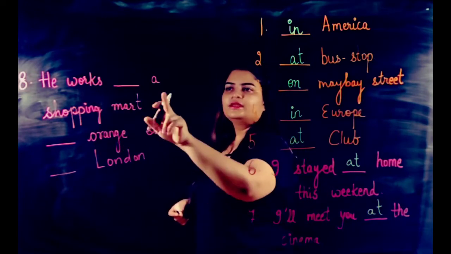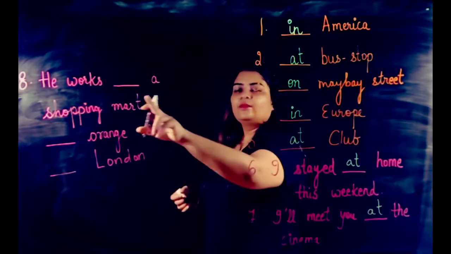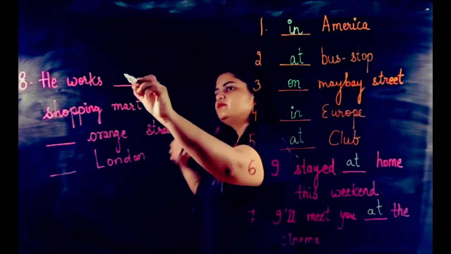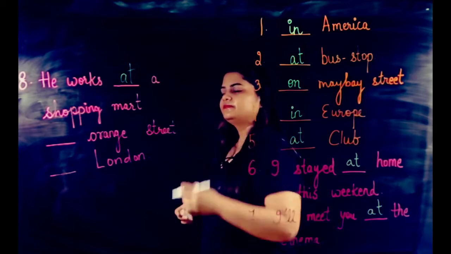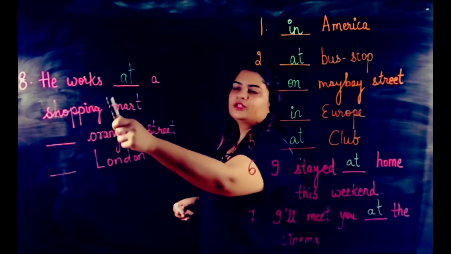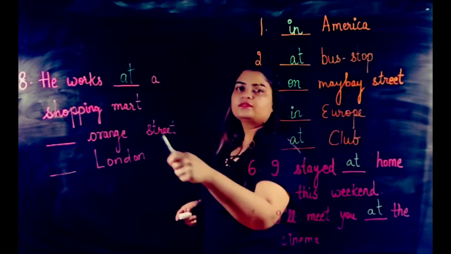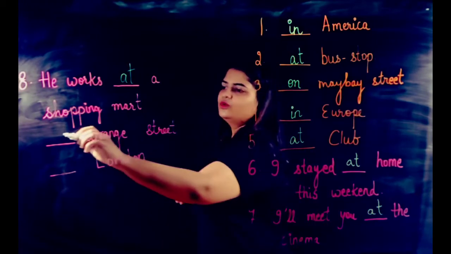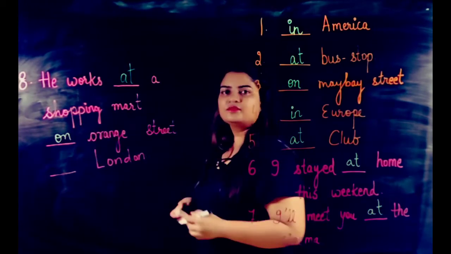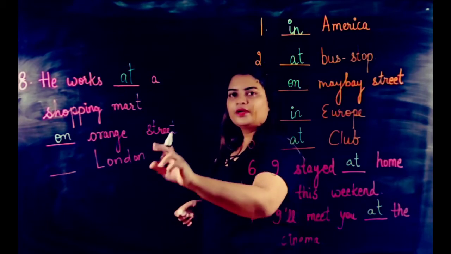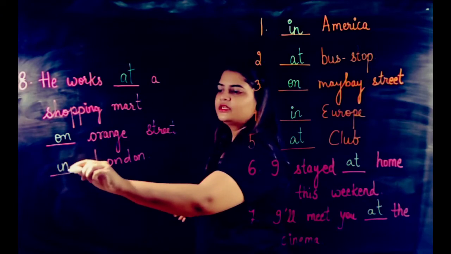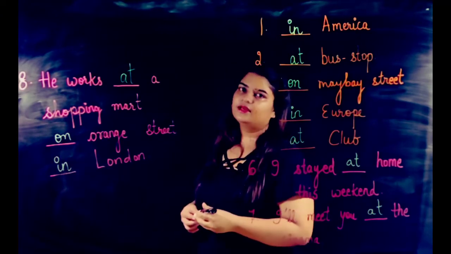He works dash a shopping mart. Now the mart is the location where he works, so the answer will be at. Then the shopping mart is dash Orange Street. Street is a longer way. So on Orange Street. And where is it? London. Now London is much larger in area, so in London.